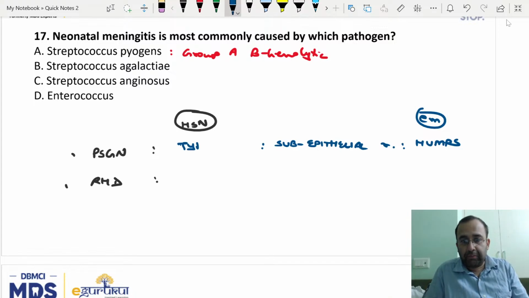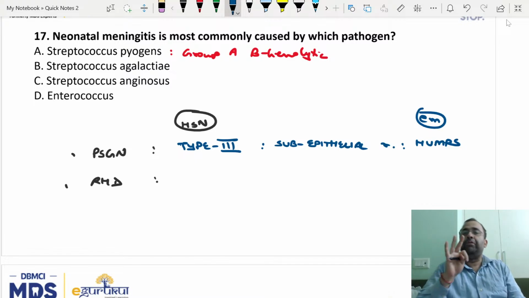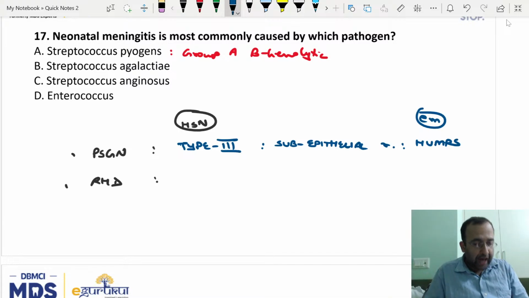PSGN is type 3 hypersensitivity. This is because there is antigen antibody immune complex deposit. Whenever there is antigen antibody immune complex, it is type 3 hypersensitivity. RHD, what is the pathogenesis? Molecular mimicry.